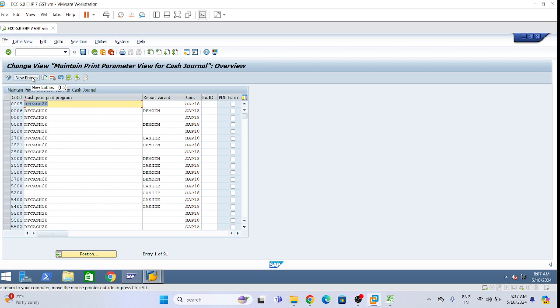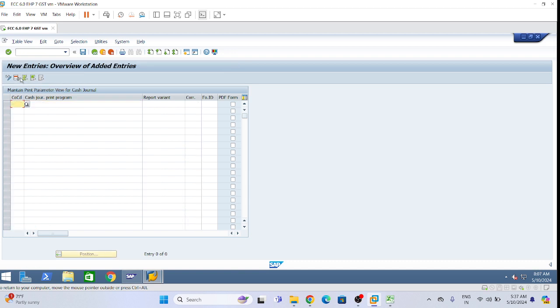Set up print parameters for cash general. Okay, this is the configuration. After coming here, click on new entry. Please write down fast. Company code LI01, cash general print program.